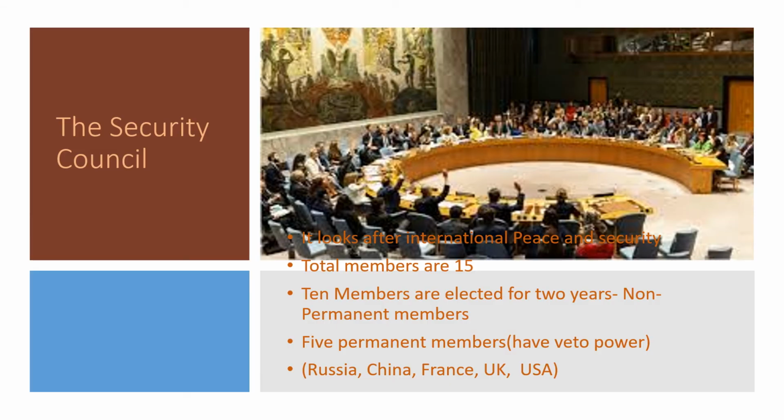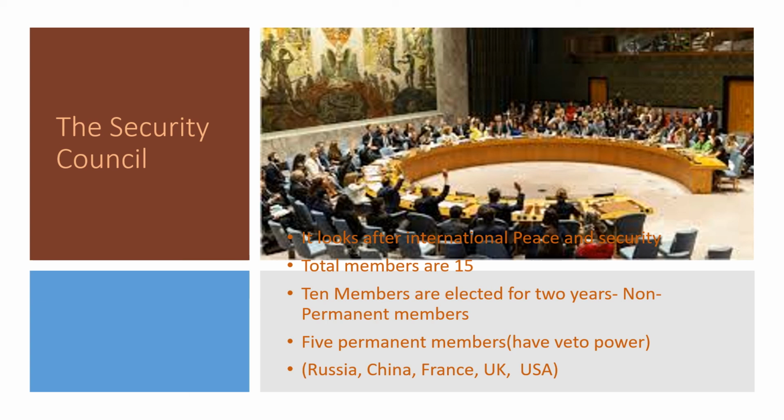As the word Security Council tells us, its role is to look after international peace and security. Like for every country, we are having our own security system. Police system is there. I should say, we are having courts, law, justice. So in the same way, Security Council, International Peace and Security, total members till today are 15.